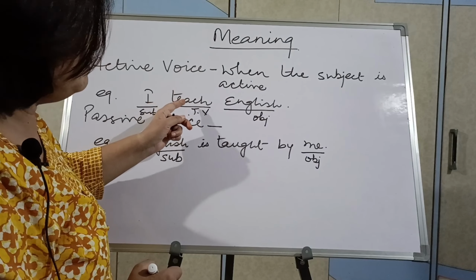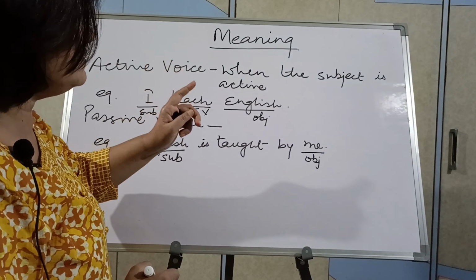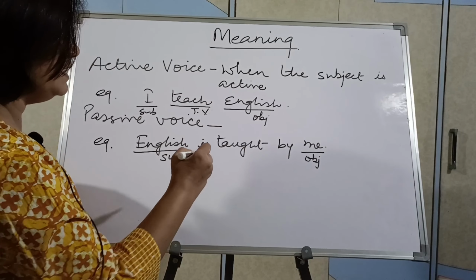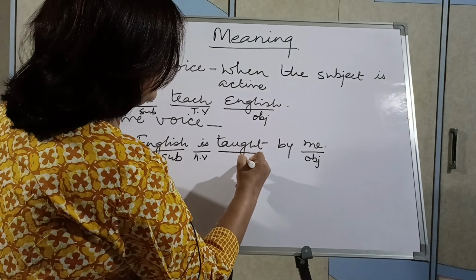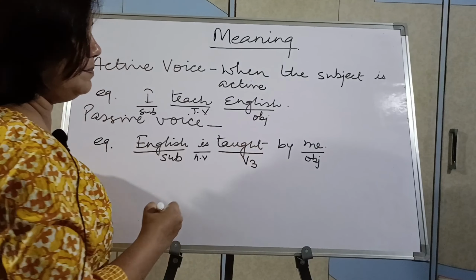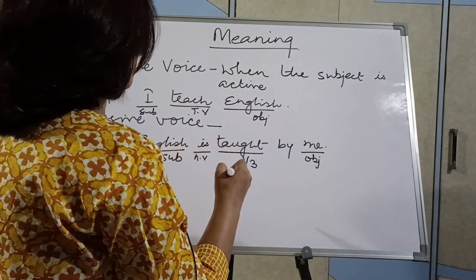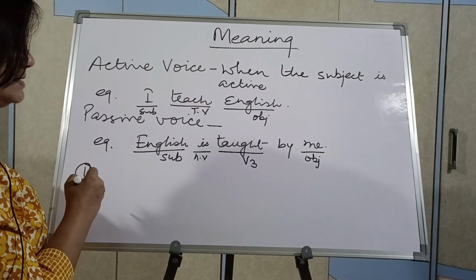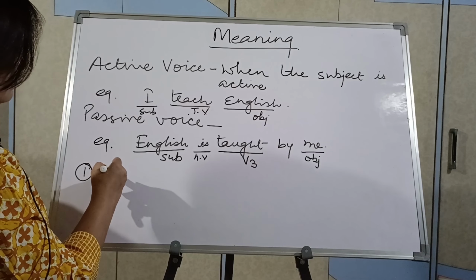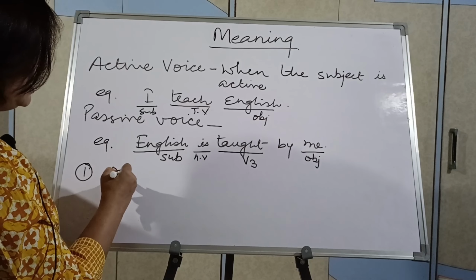It is simple present tense. Simple present tense will remain. Simple present tense means the helping verb of simple present tense will come along with the third form of verb. Okay, so the first rule while changing from active to passive is that the object